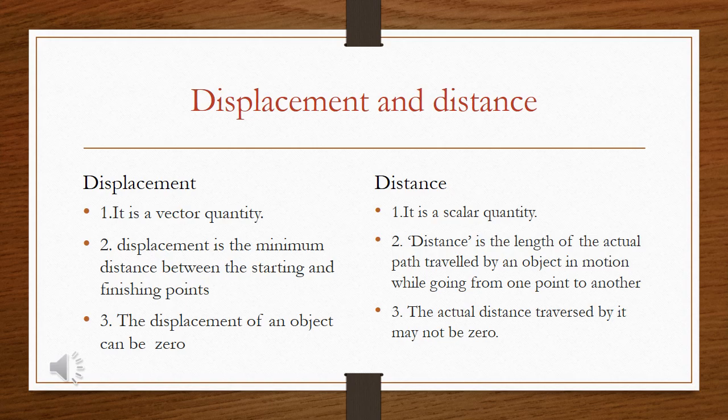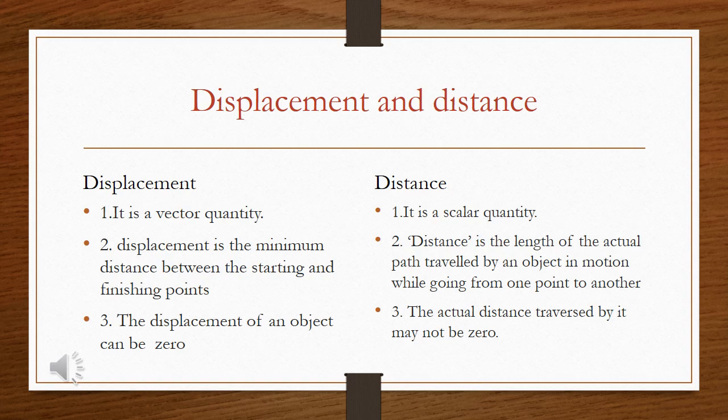First, displacement is a vector quantity because it needs both magnitude and direction, but distance is a scalar quantity. Second point, displacement is the minimum distance between the starting and the finishing point, but distance is the length of the actual path traveled by an object in motion while going from one point to another.